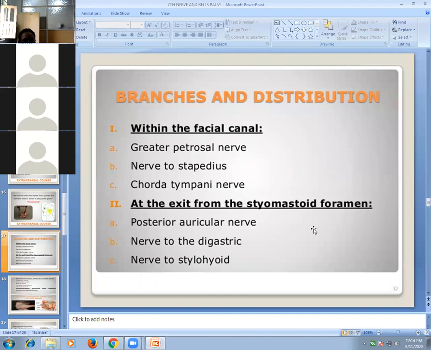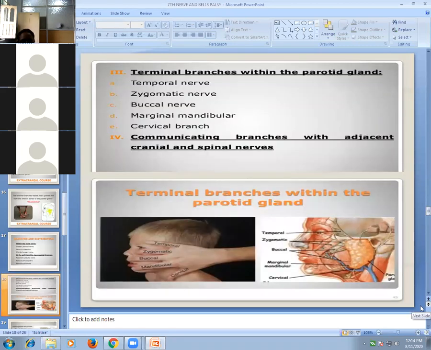Now once it exits from the skull at the stylomastoid foramen, it gives posterior auricular nerve to carry general sensory fibers from the ear, nerve to posterior belly of digastric, and nerve to stylohyoid. And then terminal branches in the face, where it courses across the parotid gland: temporal, zygomatic, buccal, mandibular, and cervical.